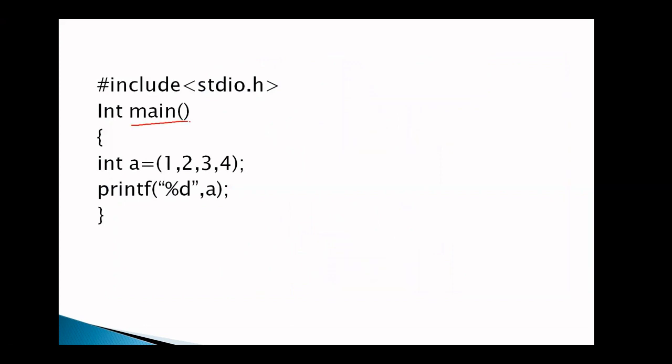And today's first question: we are declaring a main. In this, I am declaring a variable int a. Whenever we are declaring a variable, what happens? Some memory is allocated with reference to the name a. And we are writing a is equal to opening bracket. Whenever an opening bracket occurs, until the closing bracket, that is considered as an expression.